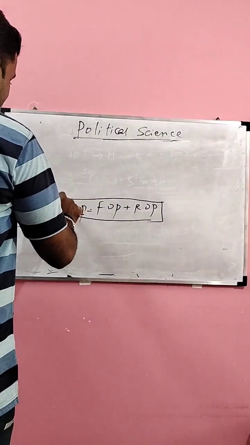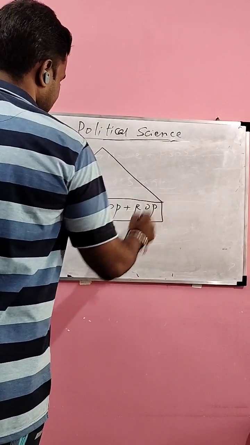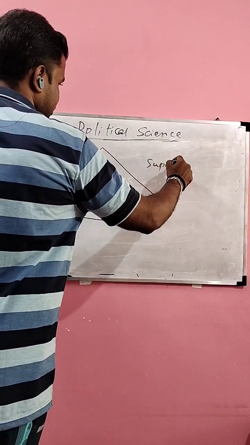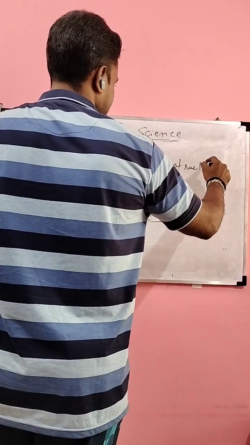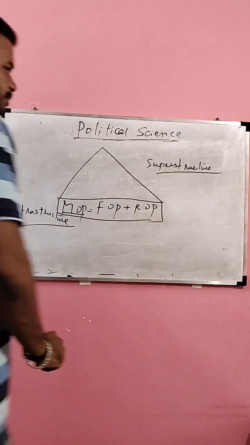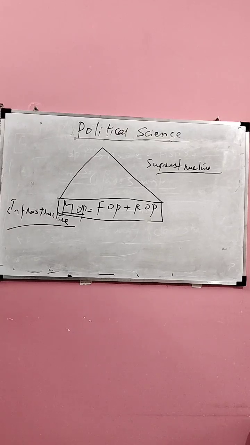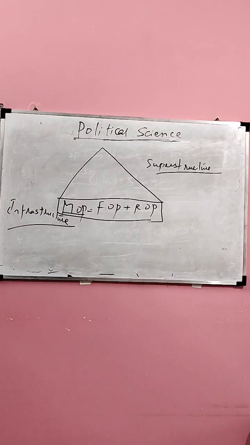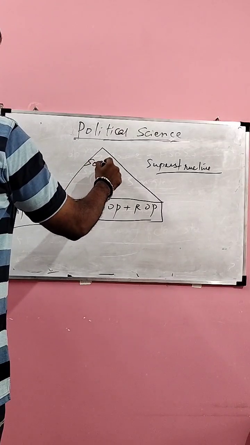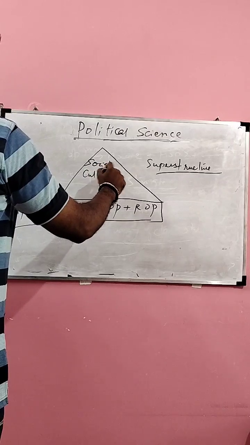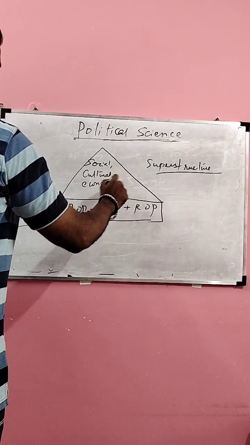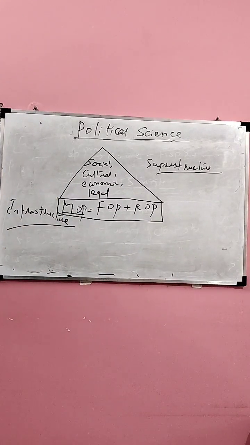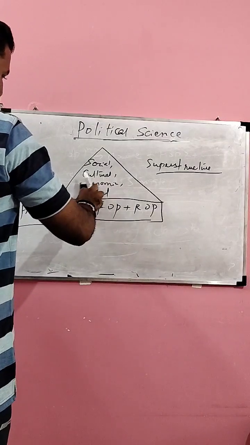On top of the infrastructure, you see the structure called superstructure. Superstructure is the society as we see, but the foundation lies here. In the superstructure, you will find the social, cultural, economic and legal aspects of life. Society, culture, economy, political.